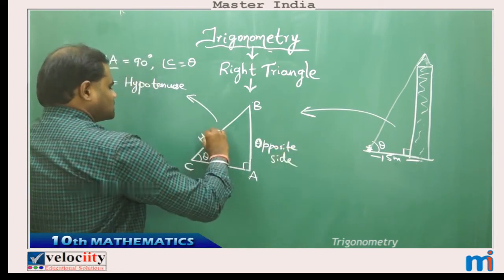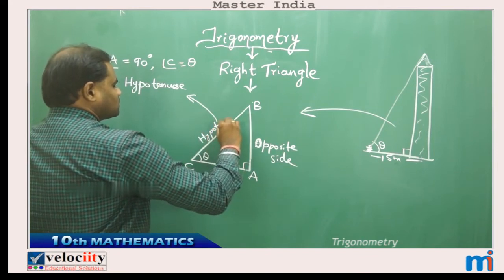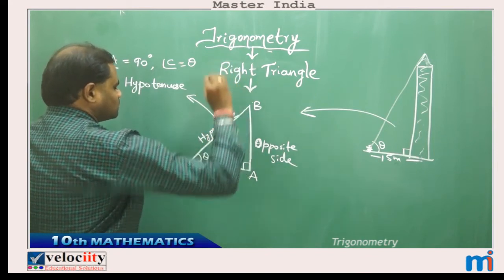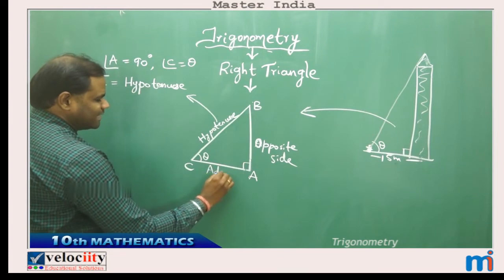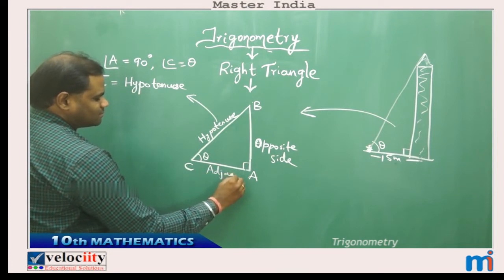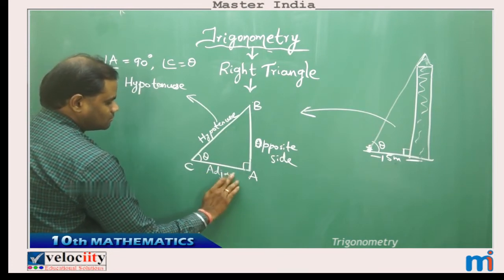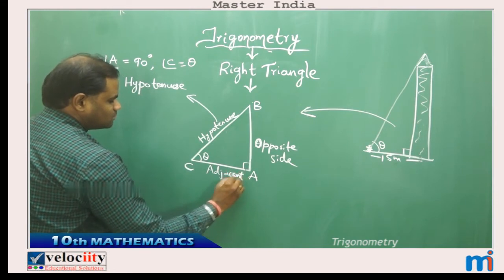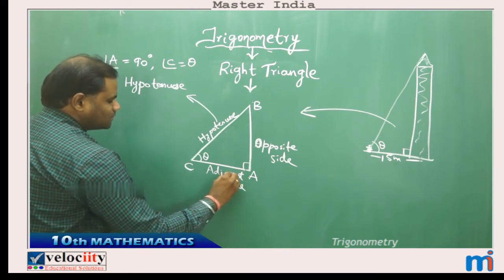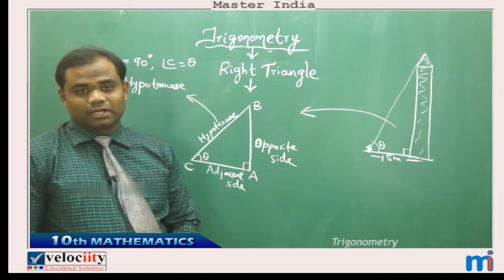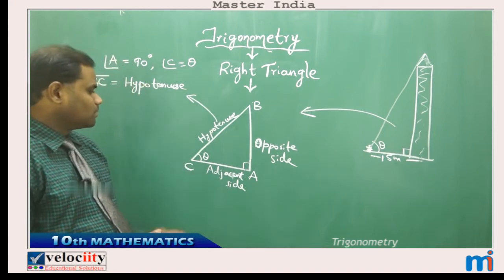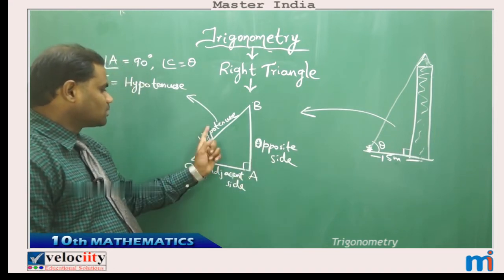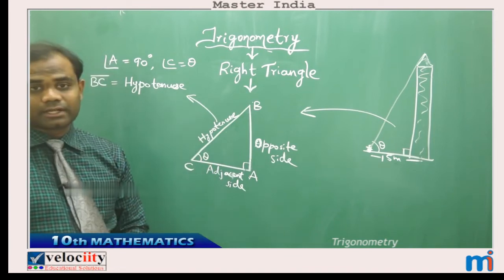This, of course, is the hypotenuse, and this is called the adjacent side. So these are the three sides which are very important here: this is called the opposite side, this is called the hypotenuse, and this is called the adjacent side.